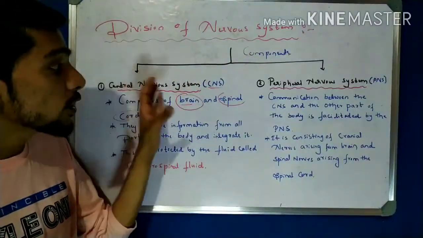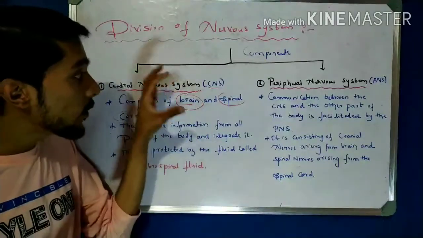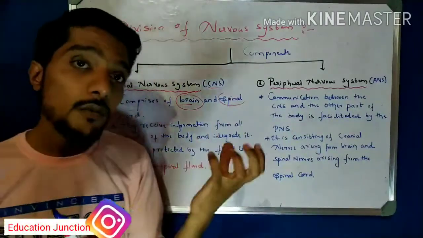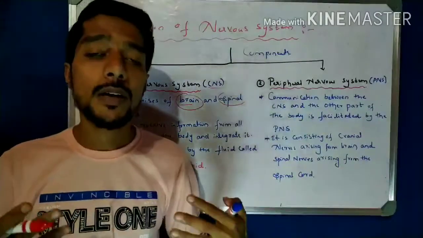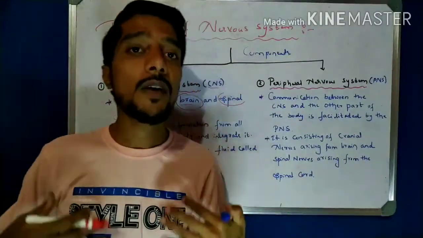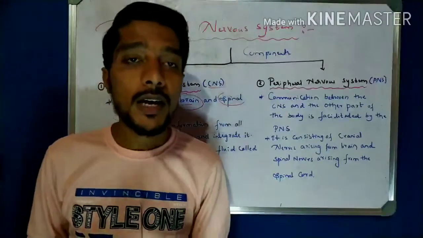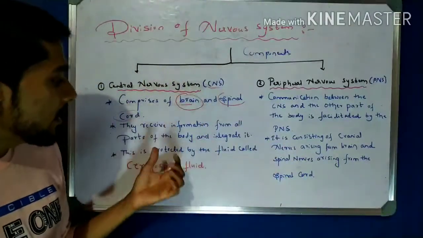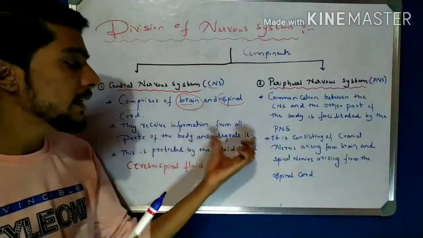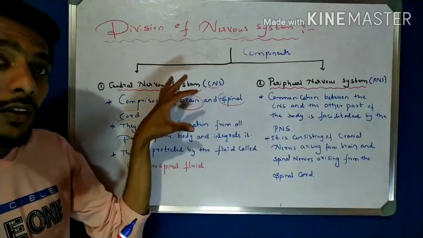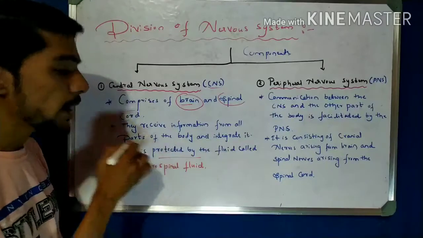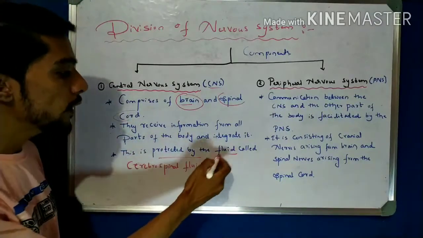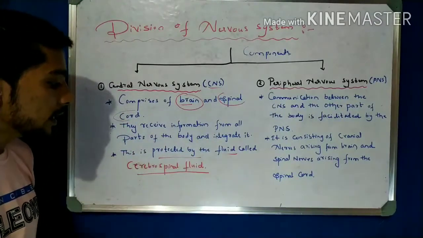So what is the function of the central nervous system? It collects information from all parts of the body, maybe from the skin, maybe from involuntary movements, or maybe from voluntary movements. It collects the information and decodes it, that is, integrates it. That is the function of the central nervous system. And another point: the central nervous system is protected by a fluid, and the name of that fluid is